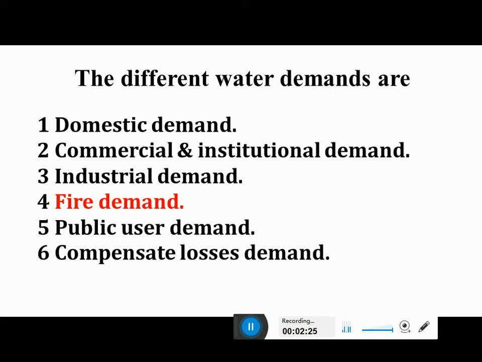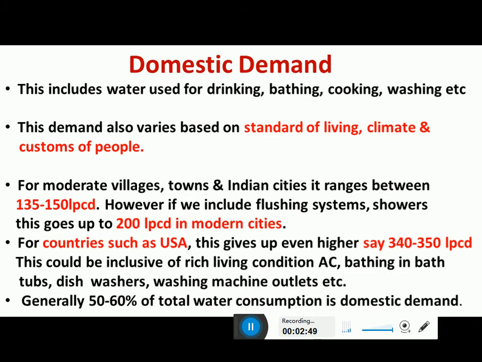So what are the different types of water demand? The first one is domestic demand, then commercial and institutional demand, industrial demand, fire demand, public use demand, and then the demand required to compensate the losses. So these are 6 different types of water demands. Let us see in detail what these different types of demands are. What is meant by domestic demand?